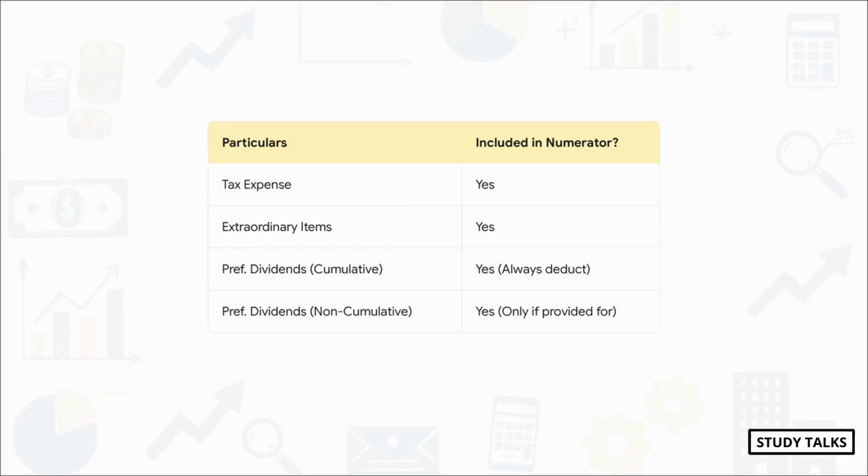So just to recap the numerator, you start with your net profit after tax. You don't have to worry about tax or any extraordinary items, that's already taken care of. The one single thing you absolutely have to remember to adjust for is those preference dividends, using that critical cumulative versus non-cumulative rule. If you can remember that, you've pretty much mastered the numerator.